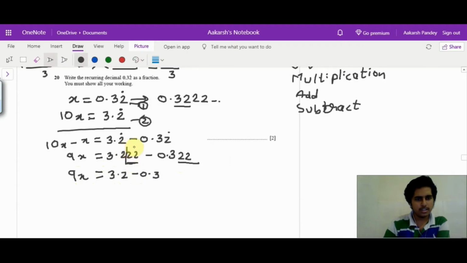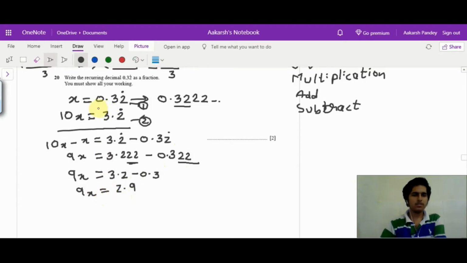After this everything is getting cancelled due to this part. So 9x turns out to be 3.2 minus 0.3, which is 2.9.